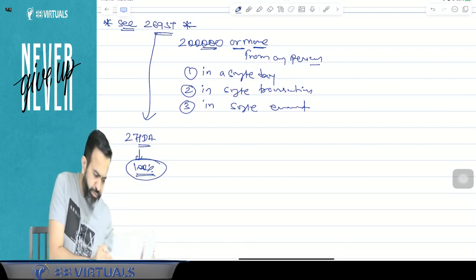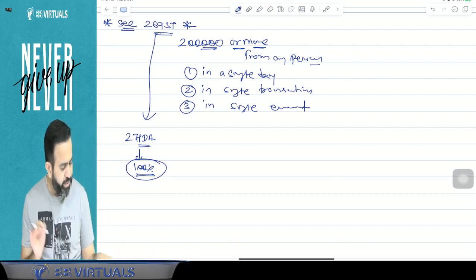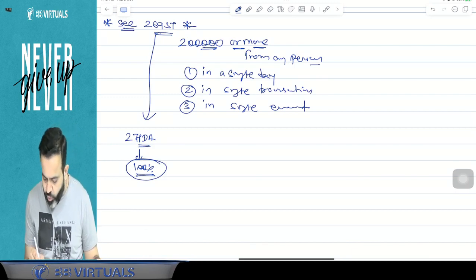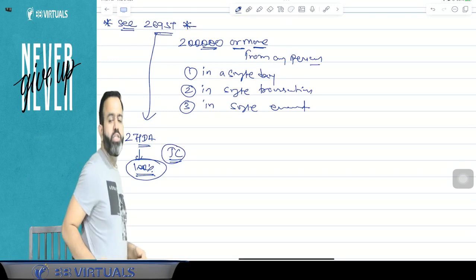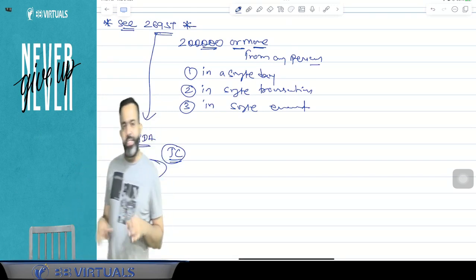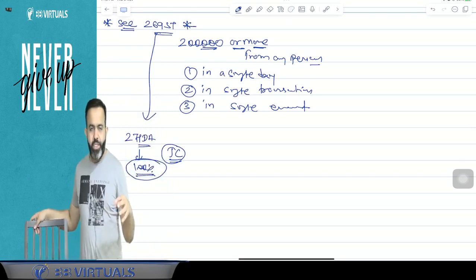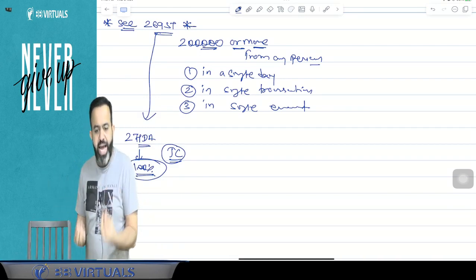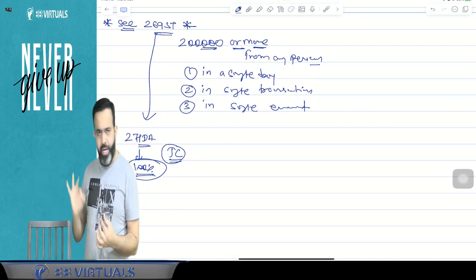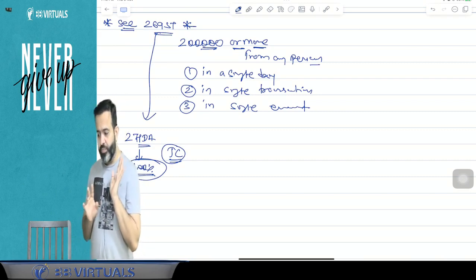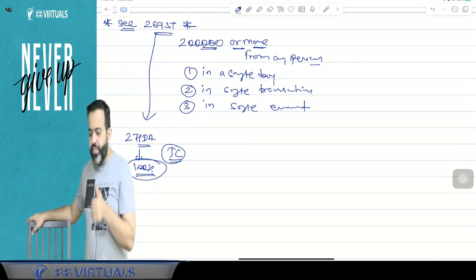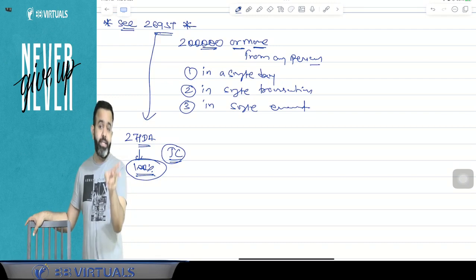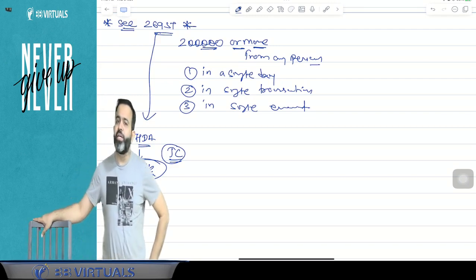Under section 271DA, there will be a 100% penalty, and this penalty will be imposed only by the Joint Commissioner. What I am saying, try to understand. Section 269ST says that you cannot accept any amount in cash in a single day from any person, 2 lakh rupees or more, or in relation to a single transaction, or in relation to a single event or occasion. If you violate this section, then guys, there will be a penalty of 100%.